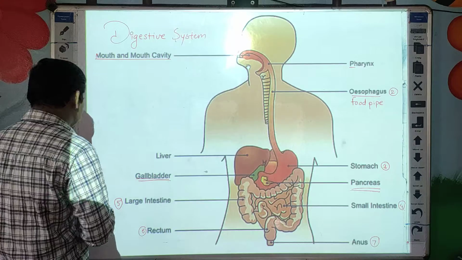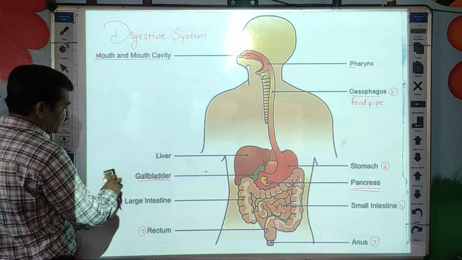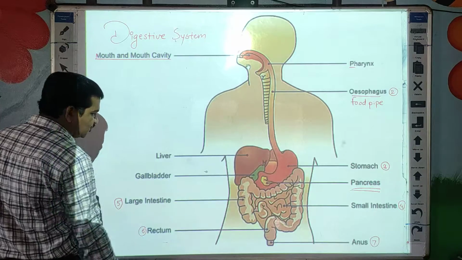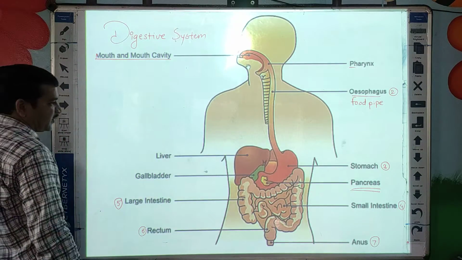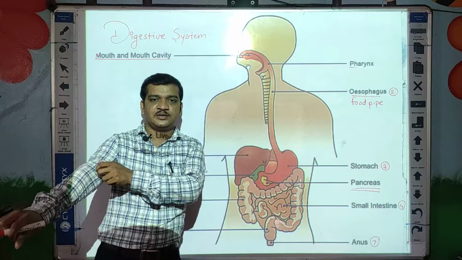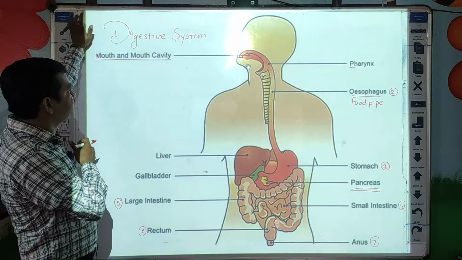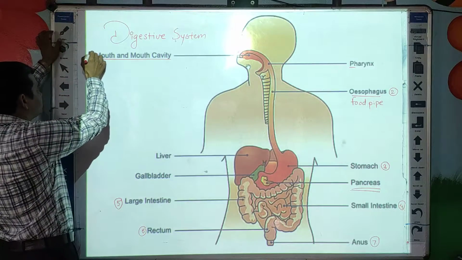So the first part we are going to see is the mouth. Do you know, students? Inside our mouth, teeth are there. Now see the first part, the mouth.